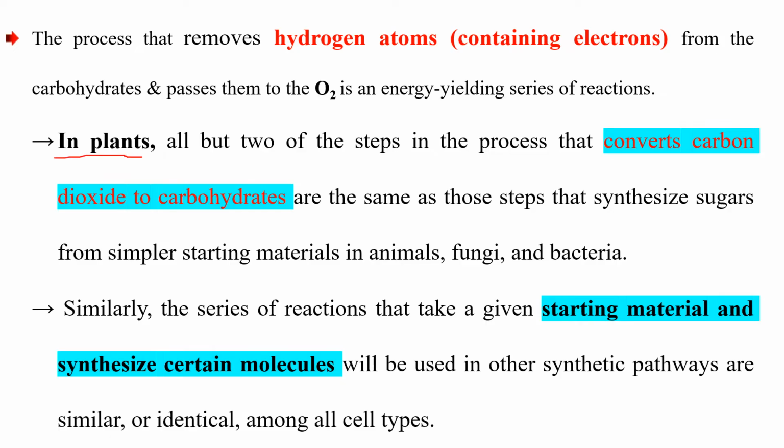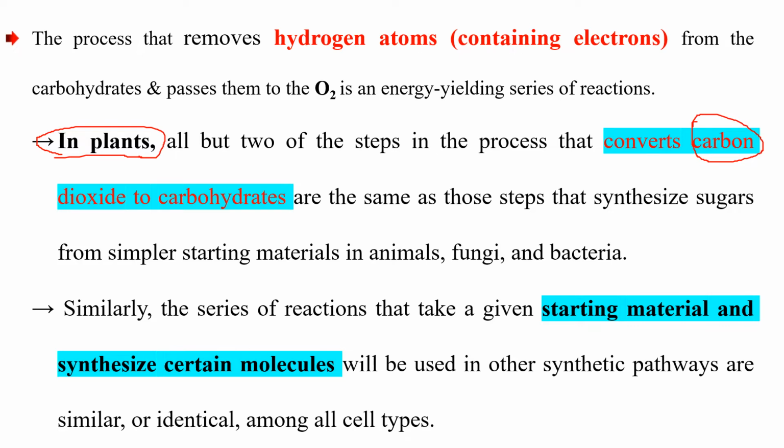During photosynthesis, the plant converts carbon dioxide into carbohydrates, which means carbon dioxide is combined with hydrogens, from simpler starting material. In animals, fungi or bacteria, similarly, a series of reactions takes a given starting material and synthesizes a certain molecule to be used in other synthetic pathways. But it is similar or identical among all of them.